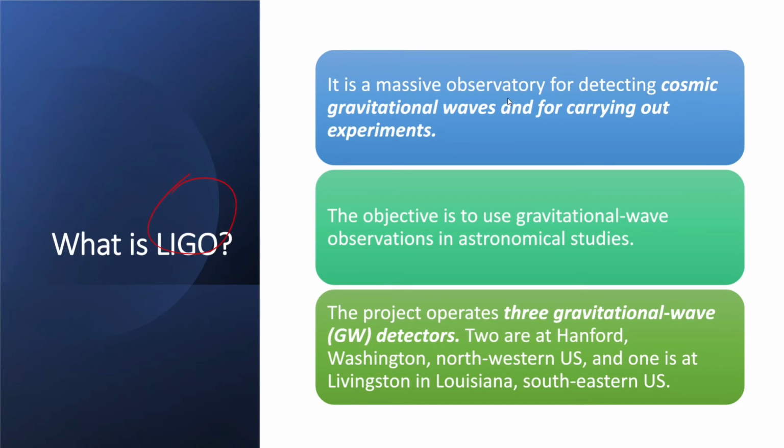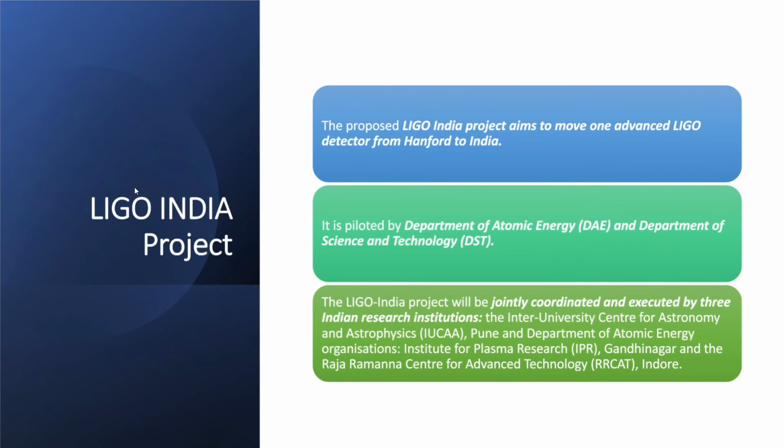So LIGO is a massive observatory for detecting cosmic gravitational waves and for carrying out experiments. The objective is to use gravitational wave observation in astronomical studies. The project operates 3 gravitational wave detectors. So while we are here, let us have a look at the LIGO India project.